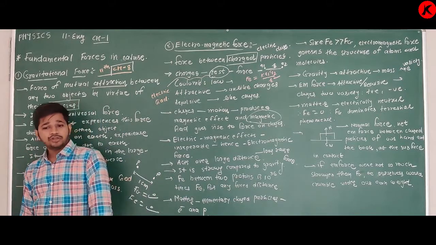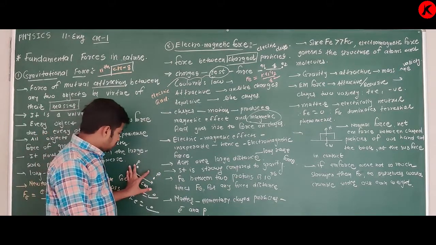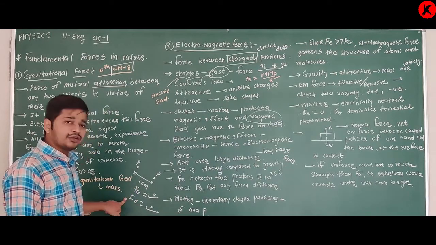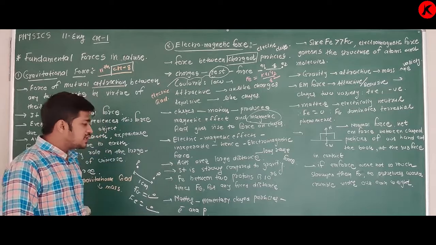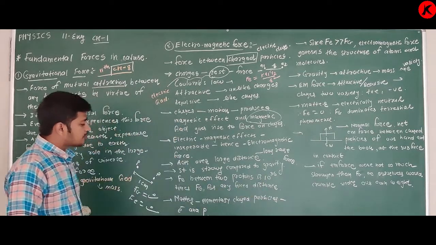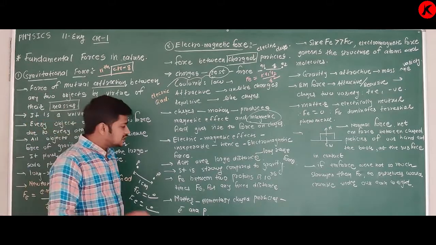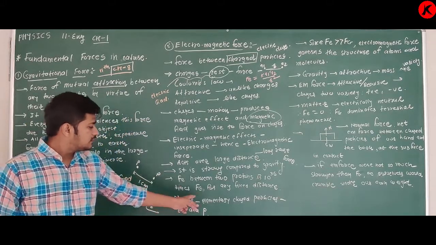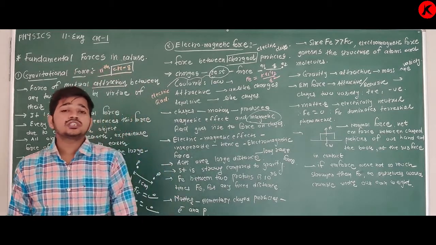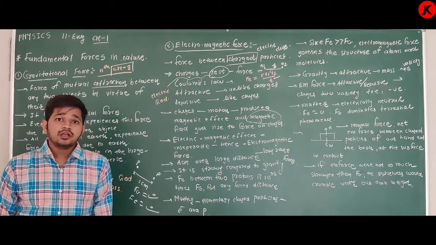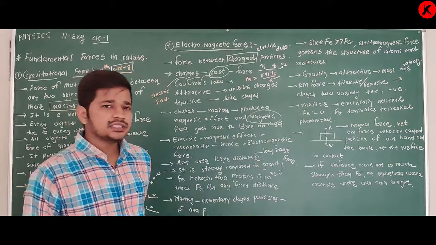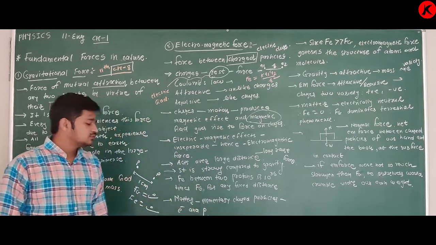If we have two protons, for example at 1 centimeter, and you compare the gravitational force and the electric force, the electric force is 10^36 times greater than Fg, the gravitational force. So yes, we can say the electromagnetic force is very much larger than the gravitational force.